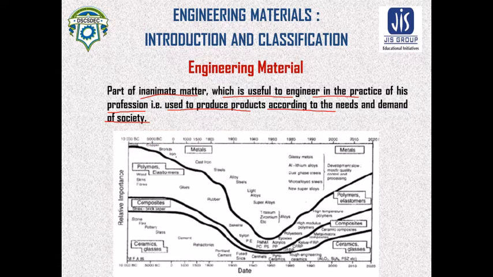Similarly, in the Iron Age, the importance of metal increased and increased. After iron, there was the introduction of cast iron, steel, light alloy steel, super alloy, etc. And the modern age is shaped with the use of metals, while other materials such as composites, ceramics and polymers are relatively less in use.